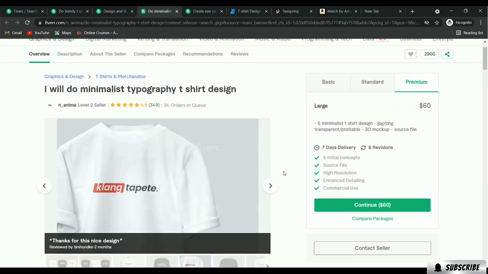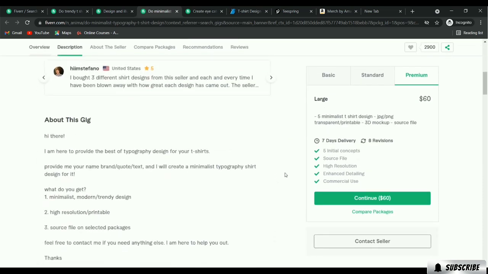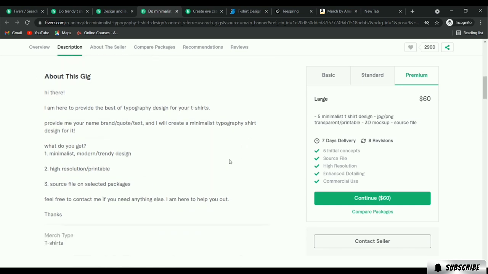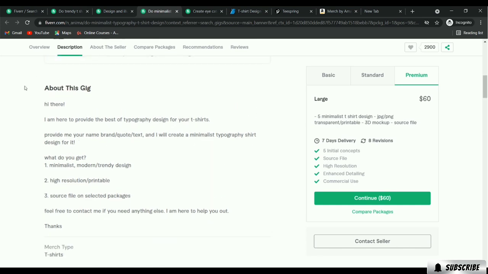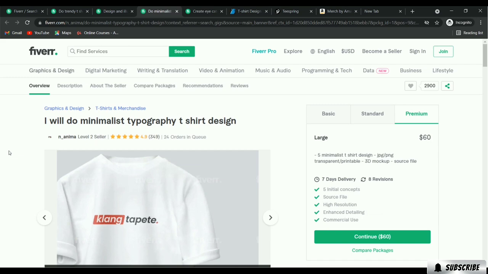So you have to create some gigs like this one, and inside the gig you have to write the description about your t-shirt. You can take a look, here it is written, "Hi there, I'm here to provide you the best of typography design for your t-shirt." So you have to type what type of service you are going to provide with these gigs, and then you have to upload it on fiverr.com.